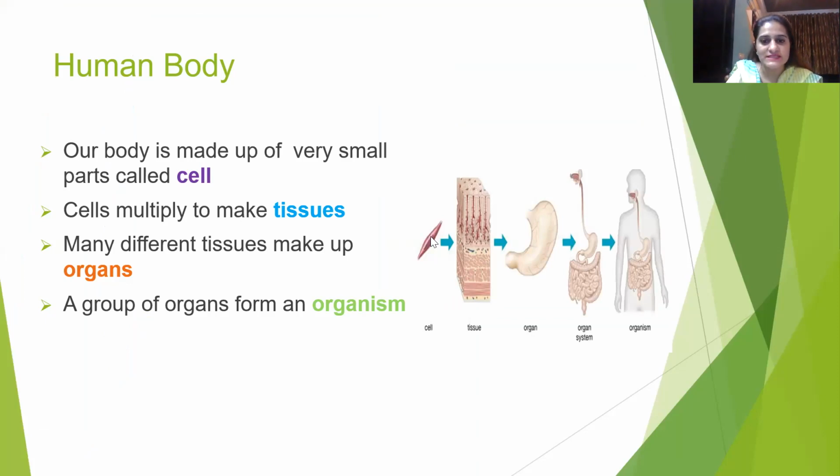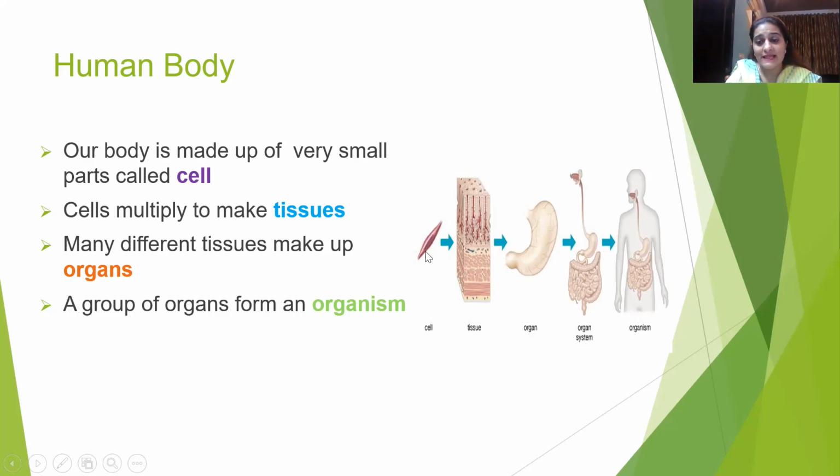So here you can see that these cells grow in size and multiply to form a tissue. And then these tissues multiply and combine together and form an organ. And various organs join together to form an organ system, and various organ systems form an organism.